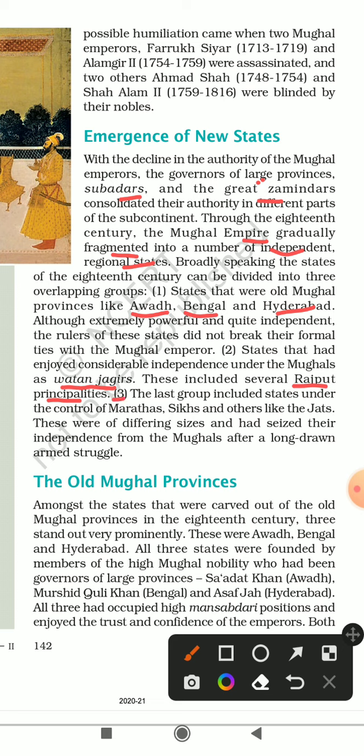Third, the last group, included states under the control of Marathas, Sikhs, and others like the Jats. These were of differing sizes and had seized their independence from the Mughals after a long drawn armed struggle. So basically, this third group were those who fought and won their independence from the Mughal emperor. For example, the Marathas under Shivaji, and the Sikhs, especially in the area of Punjab, and the Jats, especially in the area of today's Haryana.